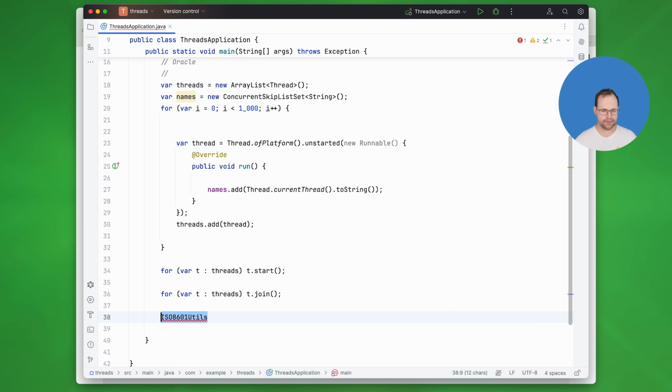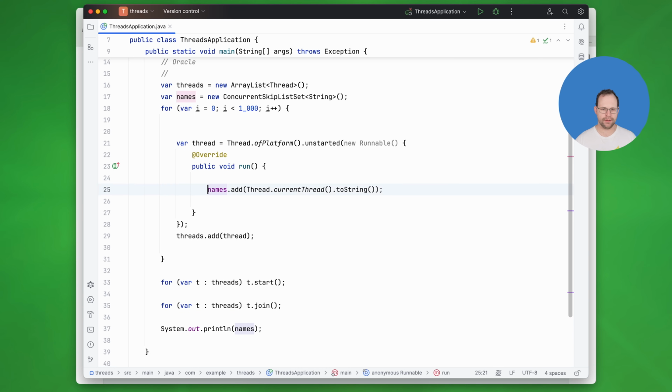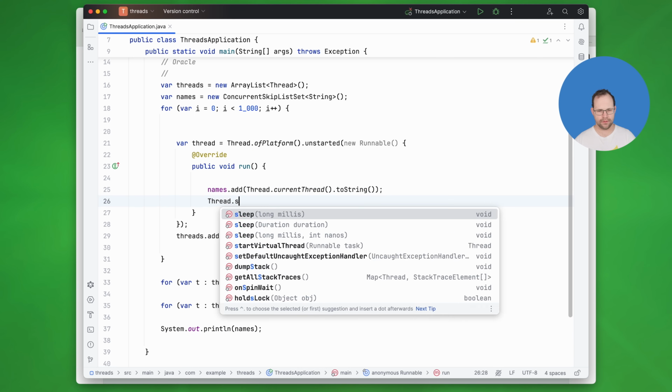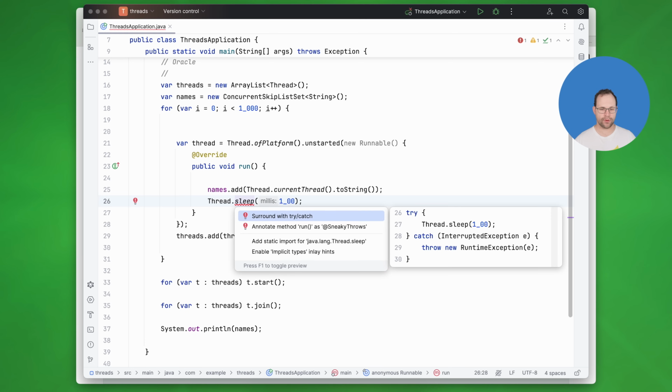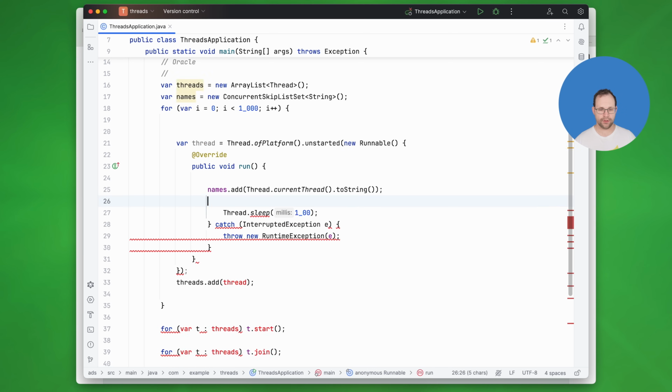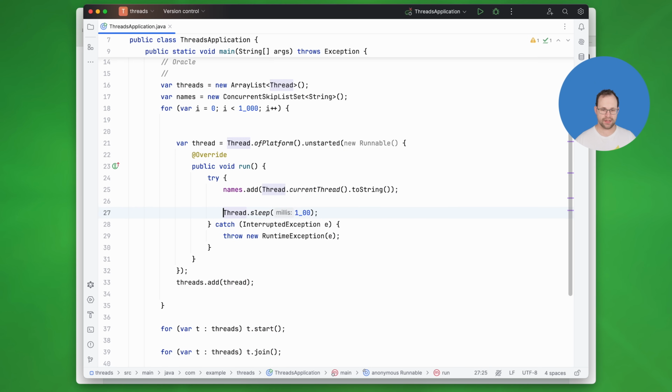Sets are, of course, a Java collection, and they give you something very interesting, which is that they deduplicate elements. So if you add the same element 5 different times, it'll only be available once when you iterate over it. If I add the number 1 to that set 5 times, and then I iterate over the set, I'll only iterate over one element of value 1. So I'm adding the thread name, and then I'm going to sleep for 100 milliseconds. Of course this requires try catch, so let's just do that. I'll put the whole thing in a try catch to make it easier to understand.